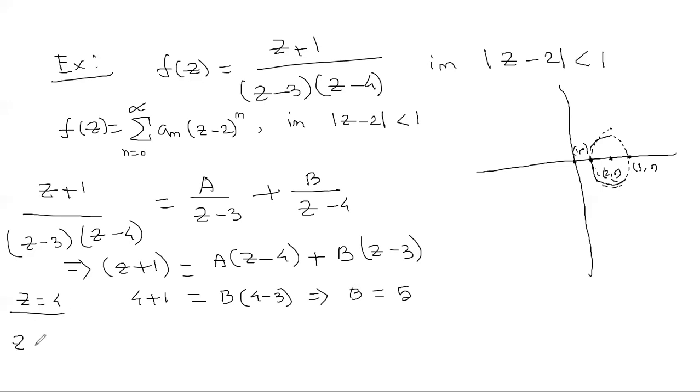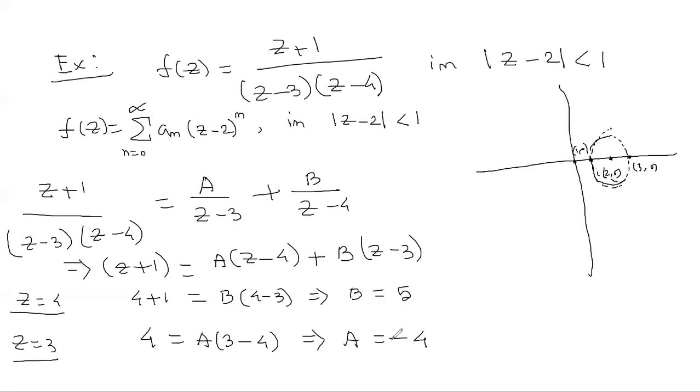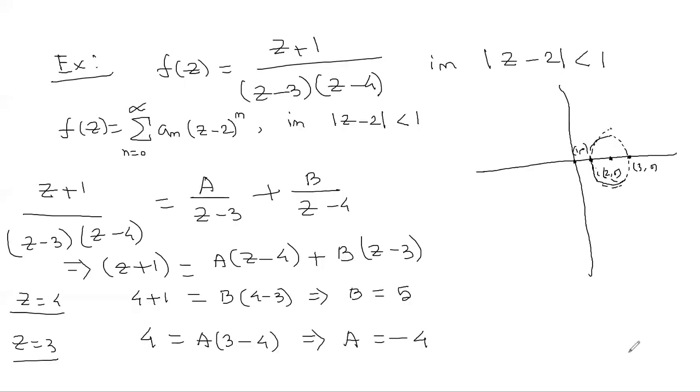Now for z equal to 3, what happens? This becomes 0, so this is 4 and A times (3 minus 4). So we are getting A as minus 4. Our given function f(z) becomes minus 4 by (z minus 3) plus 5 by (z minus 4).